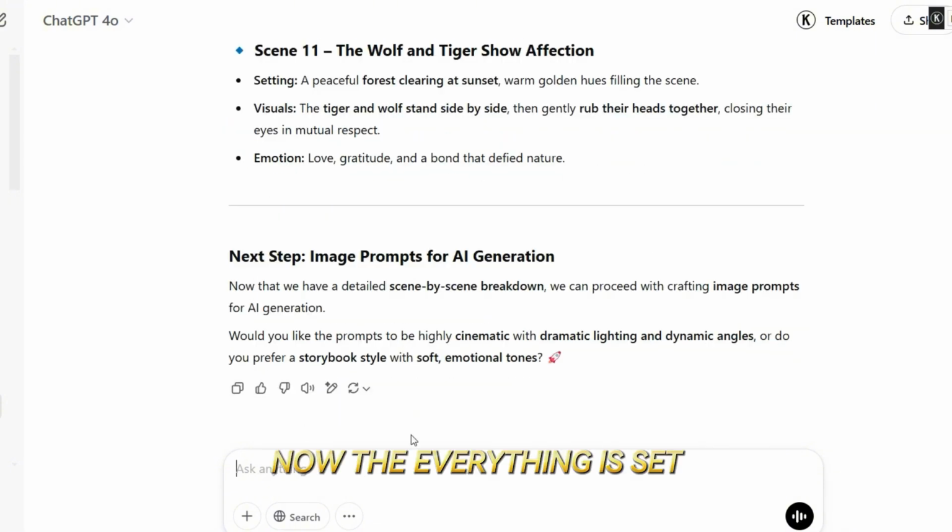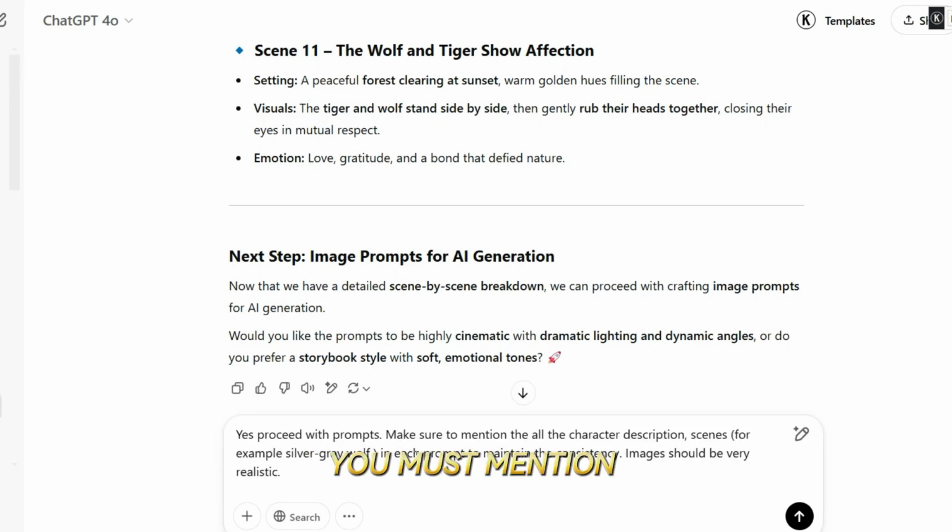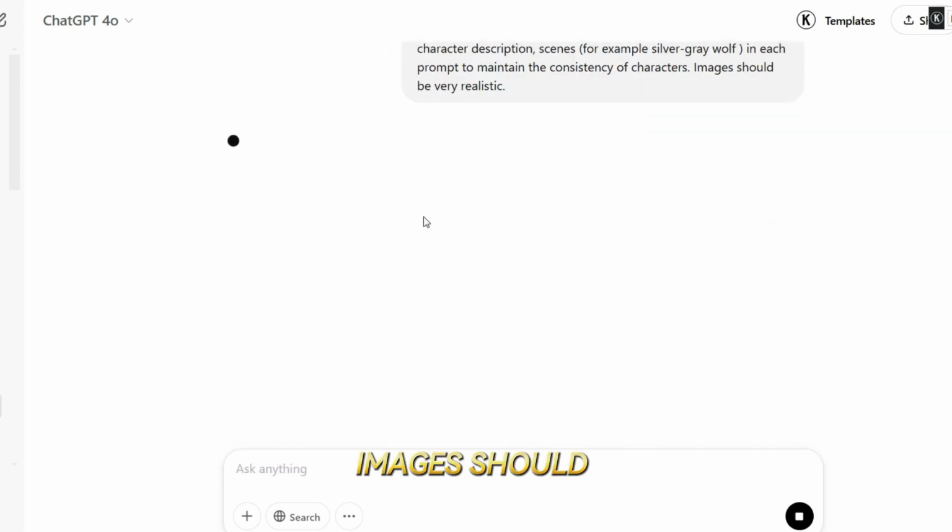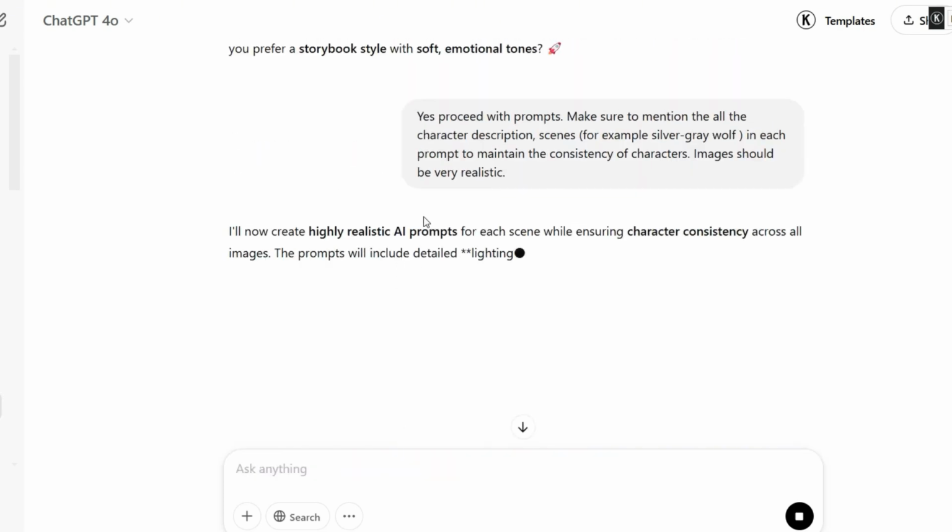Now, everything is set, so let's proceed with the prompt generation. Make sure to mention the character's description, for example, silver gray wolf, in each prompt to maintain the consistency of characters. Images should be very realistic.